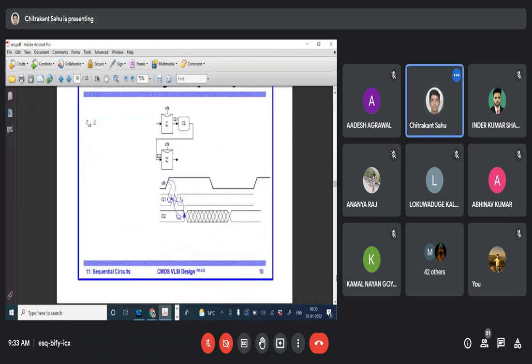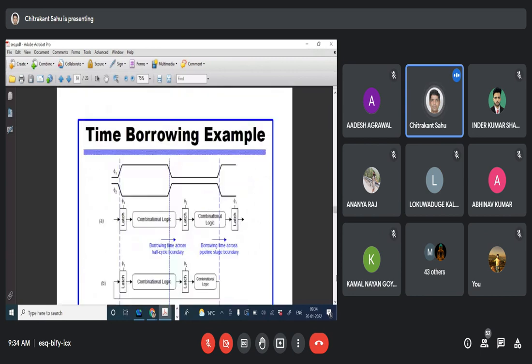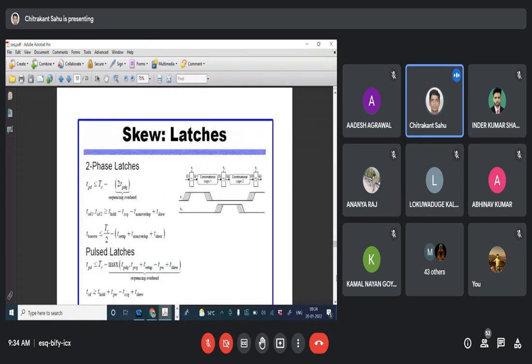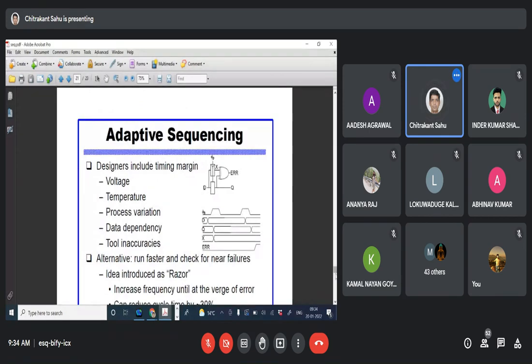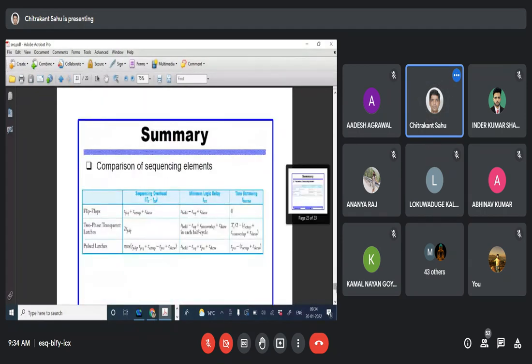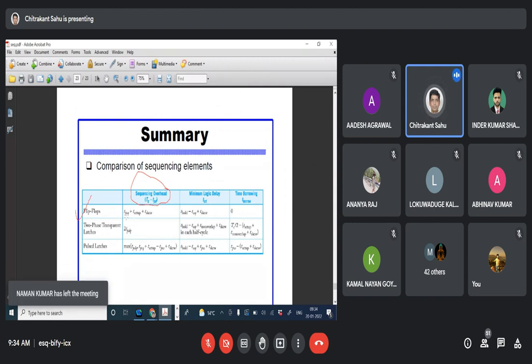I have some problems to show so that I can correlate. Let me see. These are the different equations I was talking about. The sequencing overhead is equal to TC minus TPD. And in the flip-flop it should be equal to TPCQ plus T setup plus T skew. Here we have not talked about the T skew.